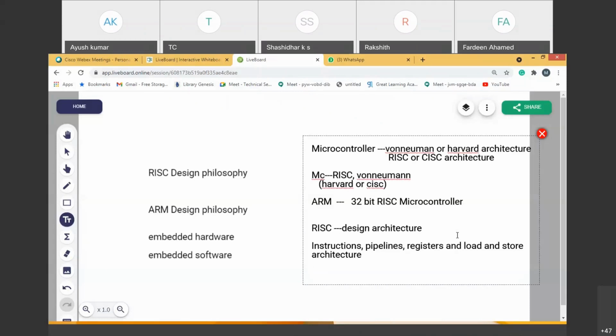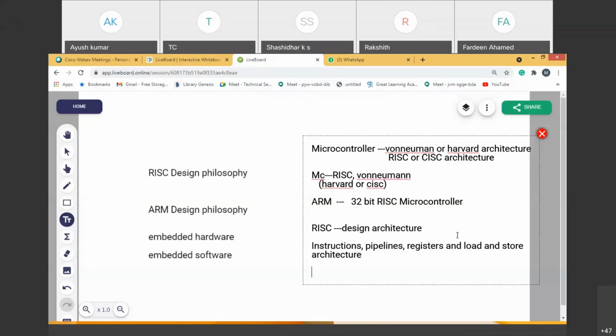Then pipelining. If I have complex operations to do, I have simple instructions. Pipelining is a technique adopted in RISC, in which the big task is divided into smaller tasks using the simpler instructions available and executing those tasks simultaneously. Executing those tasks simultaneously leads to the execution of the complex operation in no time. That is the meaning of pipelining. Pipeline means execution happens simultaneously.